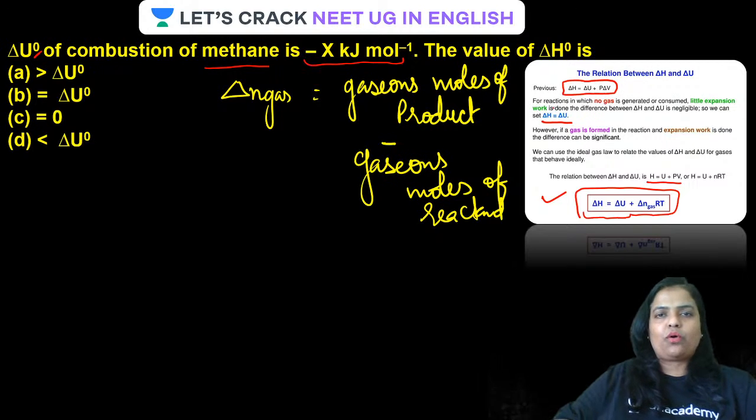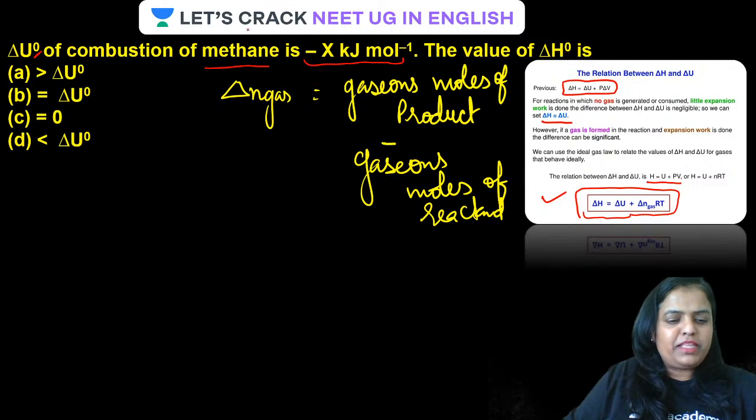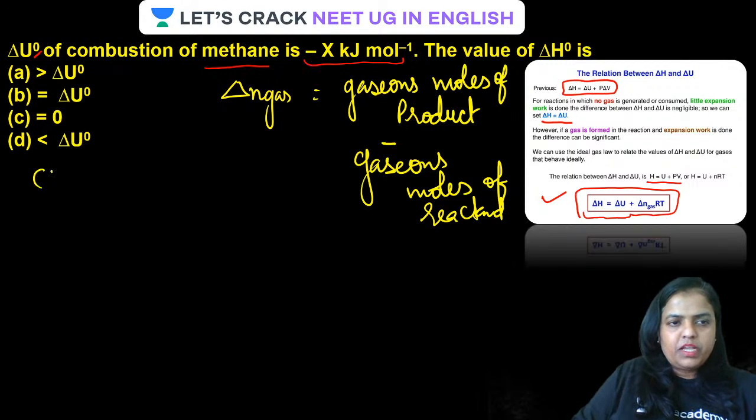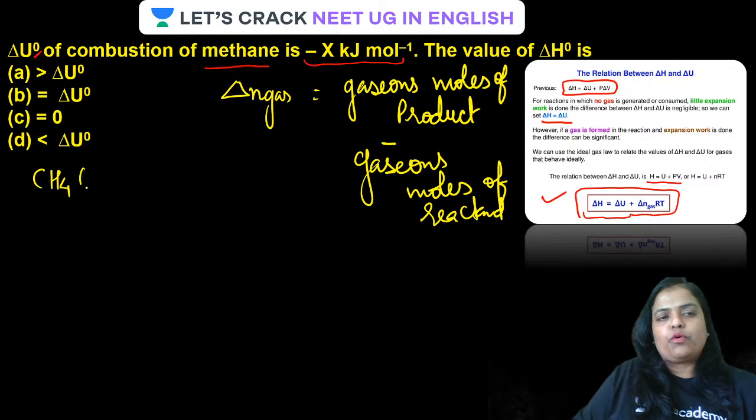Now let us look at combustion of methane. How can the equation be written? Methane, CH4, is gaseous.